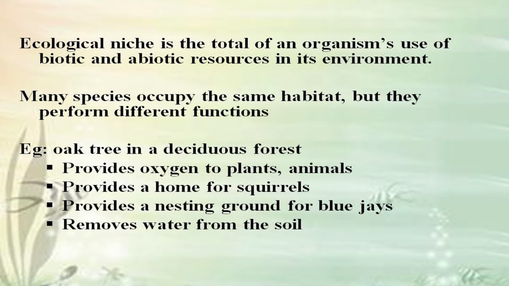Ecological niche is the total of an organism's use of biotic and abiotic resources in its environment. Many species occupy the same habitat, but they perform different functions. For example, the oak tree in a deciduous forest. It provides oxygen to plants and animals. It provides a home for squirrels. It provides a nesting ground for blue jays. It removes water from the soil.